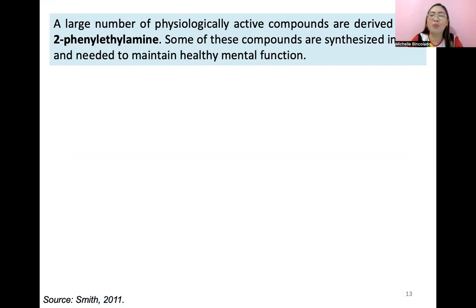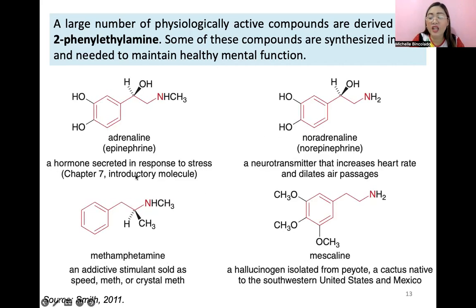This is the last group of interesting amines: the compounds derived from 2-phenylethylamine. Why is this group important, guys? A large number of physiologically active compounds are derived from 2-phenylethylamine. Some of these compounds are synthesized in cells and needed to maintain healthy mental function. We have here adrenaline and noradrenaline.